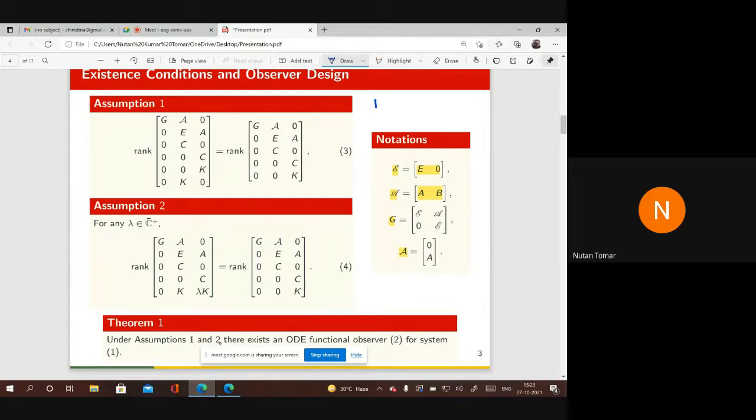Our system was Ex dot is equal to Ax plus Bu, and Y is equal to Cx and Z is equal to Kx.